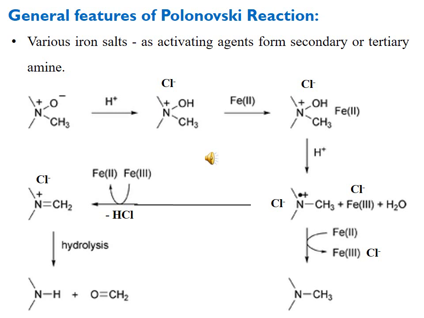Then when another molecule of acid proton comes, this proton is taken by the OH group and we are left with the formation of water. And when this nitrogen-oxygen bond is broken, one electron is given to the oxygen OH minus, which interacts with H plus to form water, and nitrogen gets its one unpaired electron. Positive charge is already present on it, and now this positive charge is counterbalanced by the chloride ion which was already present with it.